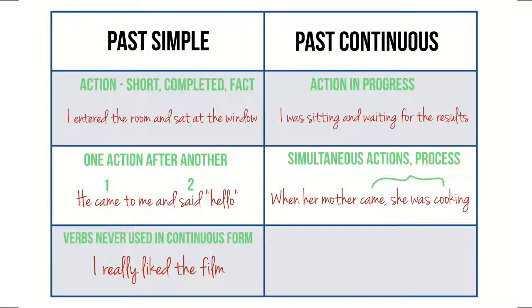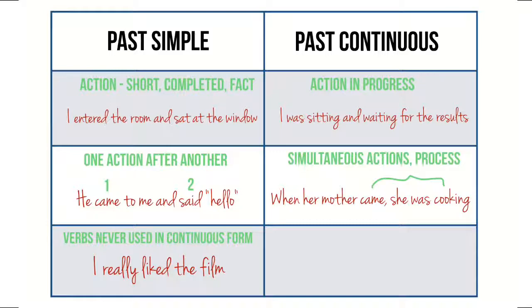So let's take a look at the difference between past simple and past continuous. We use past simple when the action was short, completed, or we just state a fact. I entered the room and sat at the window. But we use past continuous when the action was in progress. For example, I was sitting and waiting for the results. We use past simple when one action followed another. He came to me and said hello. But we use past continuous when two actions were happening at the same time and one of them or both were in progress. When her mother came, she was cooking.